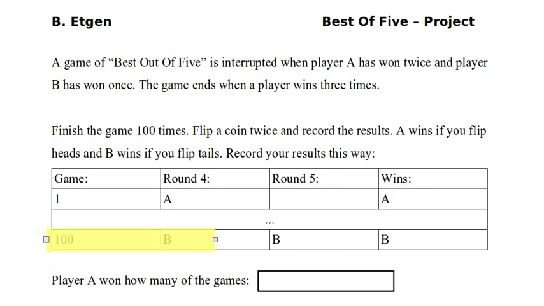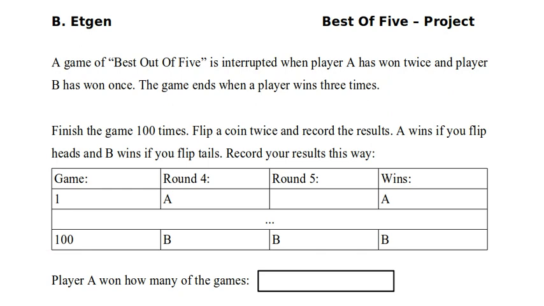I flipped a tail for round 4. That means it's now tied, A and B both have 2 wins. And then in round 5, I flipped tails again, which means that B now has 3 wins, and so B wins the game. So actually go through and do that.